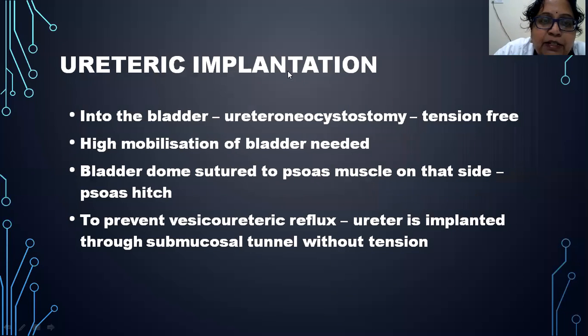Next, ureteric implantation. If it is done into the bladder, it is called ureteroneocystostomy, and it is done by a tension-free technique. High mobilization of the bladder is needed, and the bladder dome is sutured to the psoas muscle, which will help in support of the bladder. This is called psoas hitch. To prevent vesico-ureteric reflux, the ureter is implanted through a submucosal tunnel without any tension.